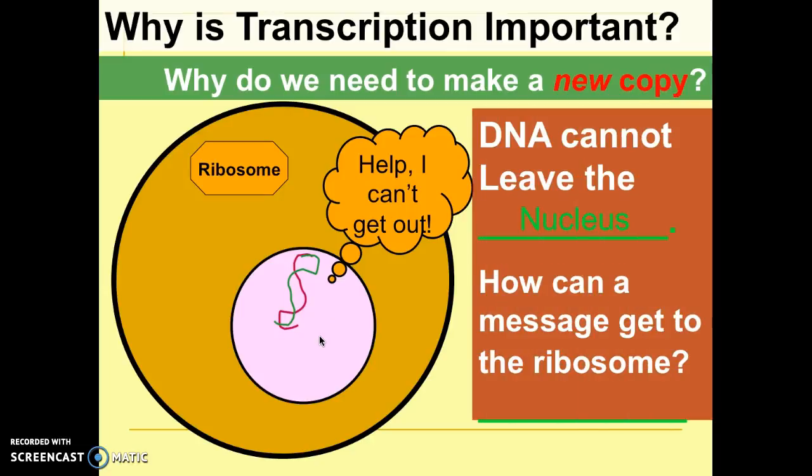So, DNA can't leave the nucleus. How do we get a message to ribosomes? We need to get this information over here. But how do we do it if DNA right here can never leave this little bubble? Well, we use something called mRNA. M means messenger RNA, and that's exactly what it's doing. It's acting as a messenger for DNA.